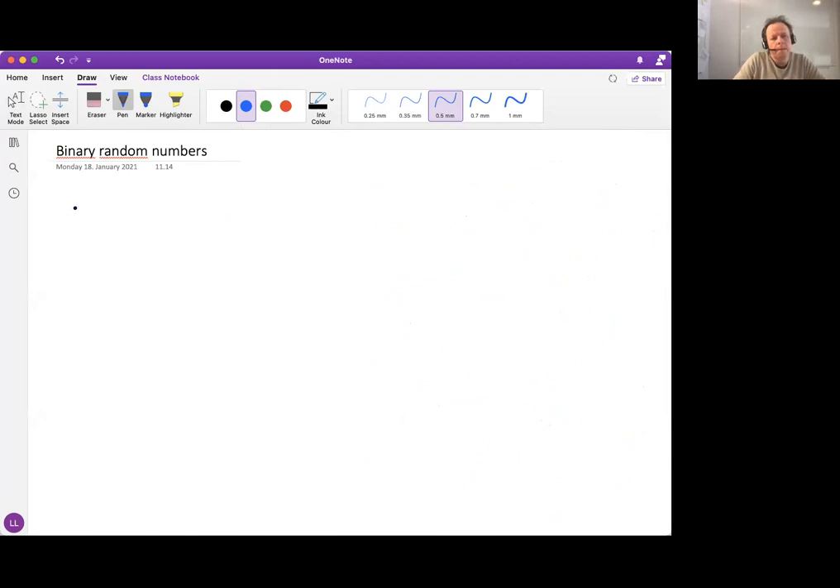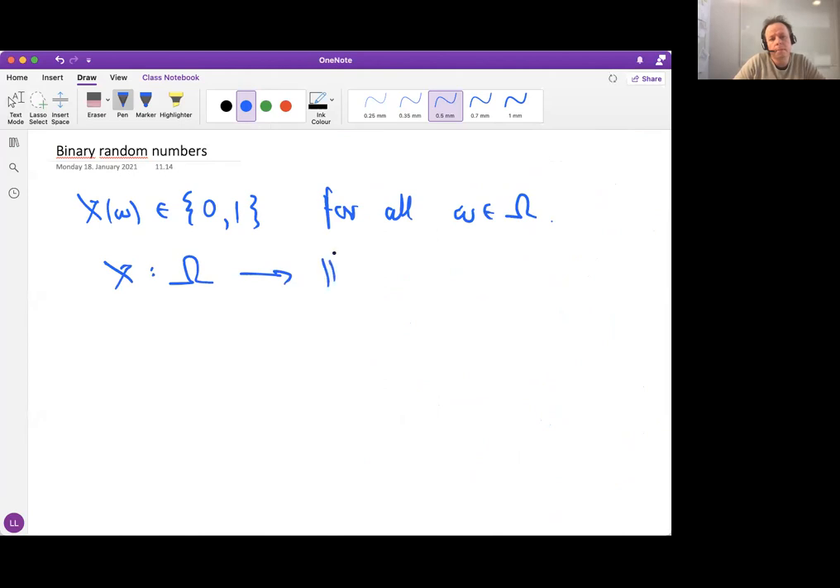Yes. So let's assume that we have a random variable such that X(omega) belongs to the set {0, 1} for all omega. So X is now a function from omega to the real line. Is X measurable? Yes or no? Well, we need to study some pre-images again.